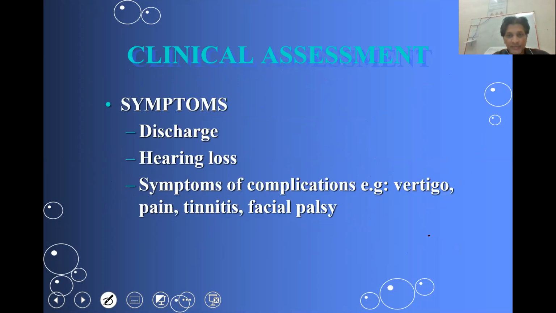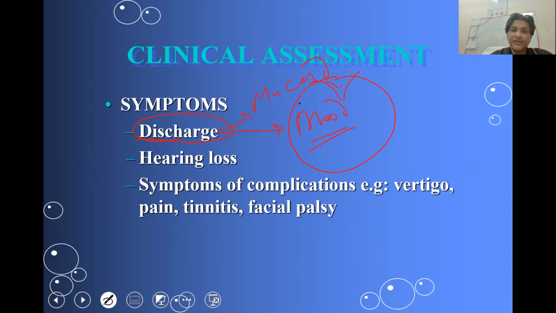So what is the clinical picture of CSOM or chronic suppurative otitis media? It will be a recurrent discharge, depending upon the type. If it is a safe CSOM or tubotympanic type, then it will be a mucoid discharge, whereas in the case of unsafe CSOM, it can be a blood mixed discharge also because of destruction of surrounding bones, periosteum, or other soft tissue structures of the middle ear.